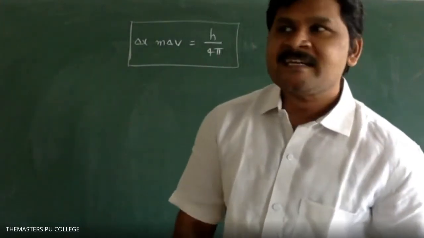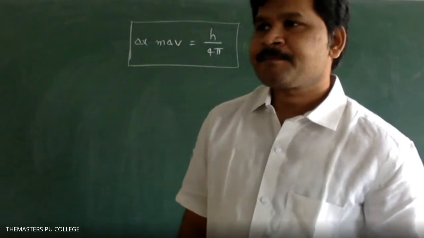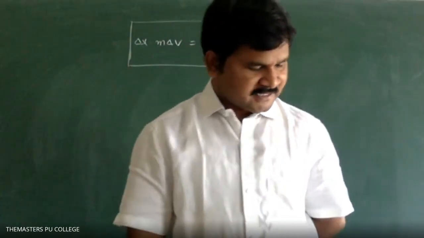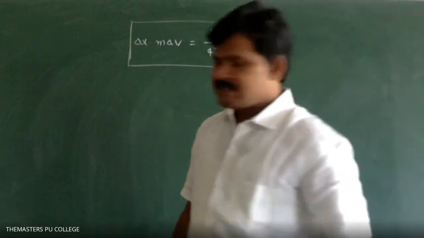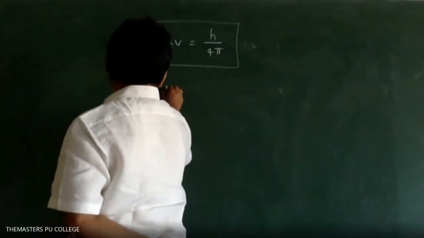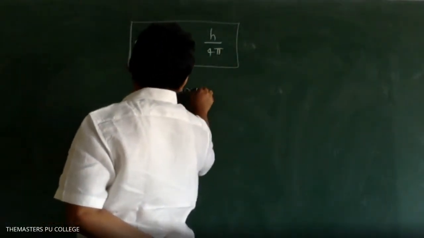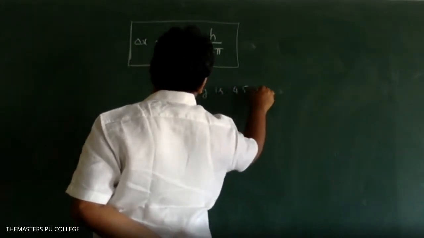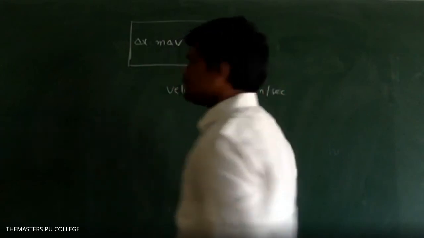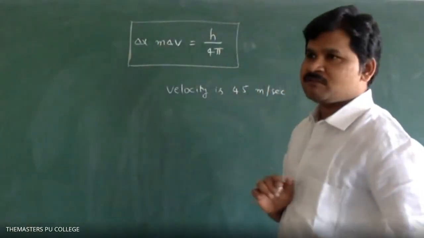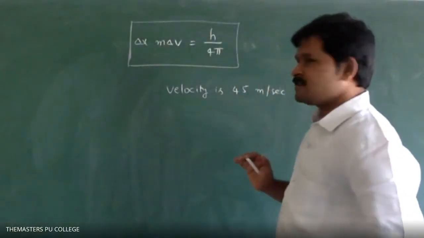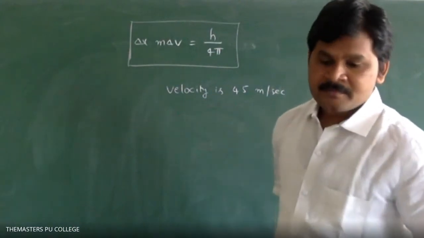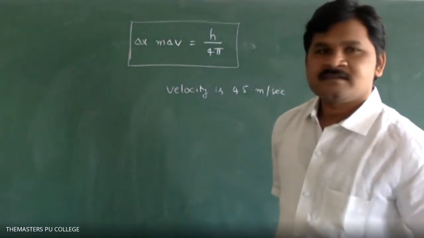What is the uncertainty in velocity? 45 meter per second. Listen carefully. What is the accuracy in this speed? 2%.